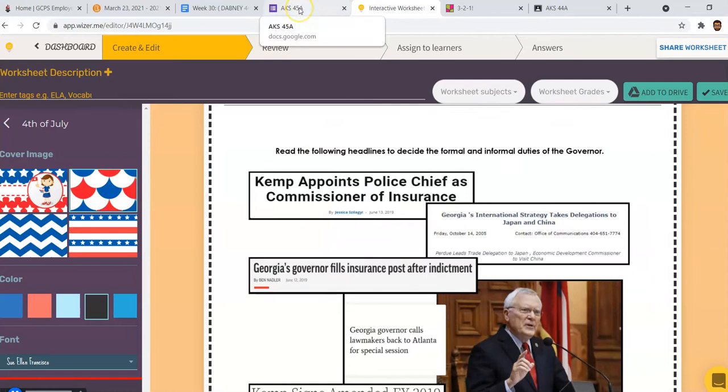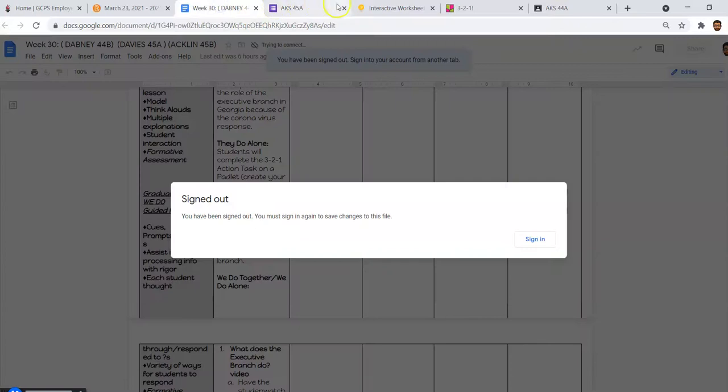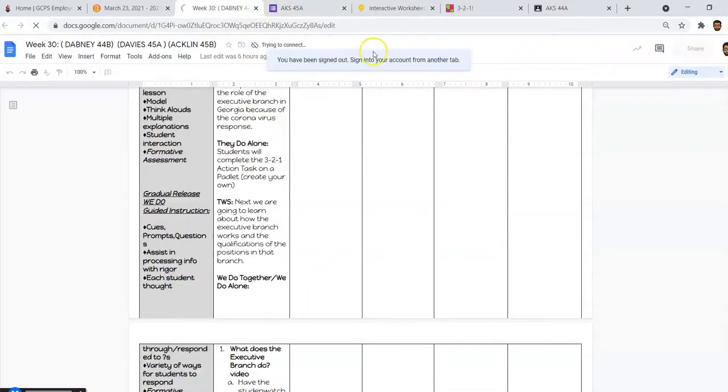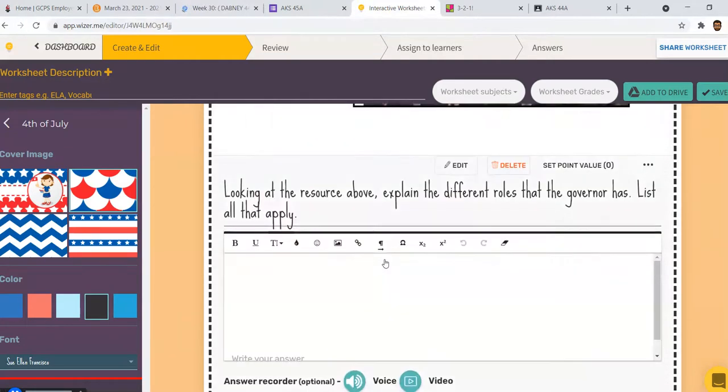All right. So once they have completed that, you would then give them the ticket out the door, which would be AKS 45A written response. And it's a simple response. It says explain the logic behind the qualifications of the governor and lieutenant governor based on their role in Georgia's government. Use the notes from today in your answer, include qualifications and the roles. So basically, they're going to use their notes and their answers to these questions here.